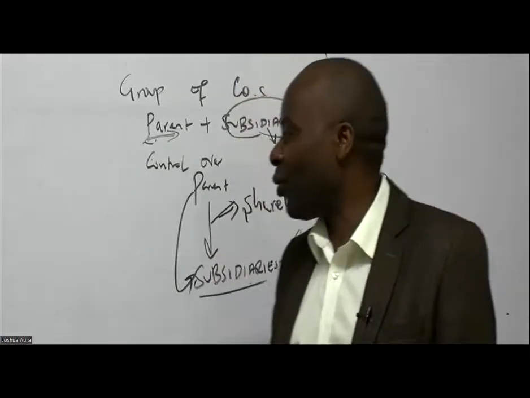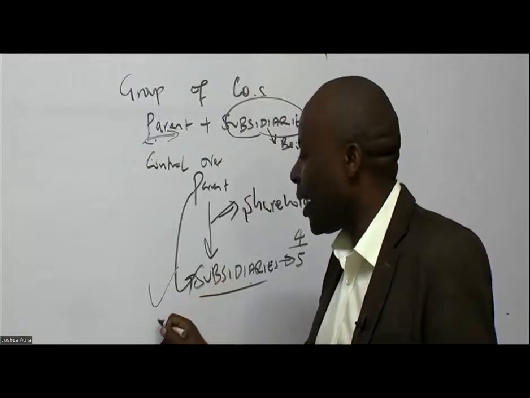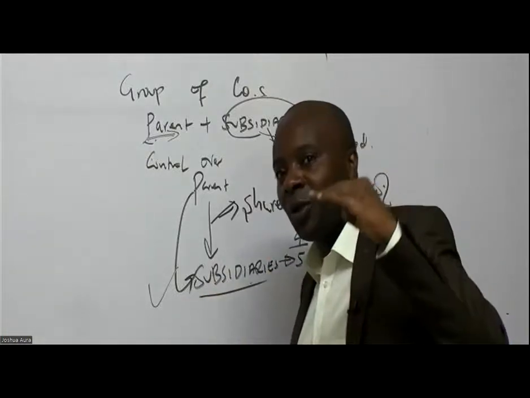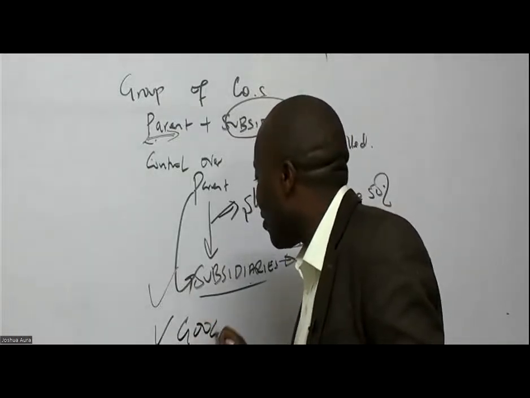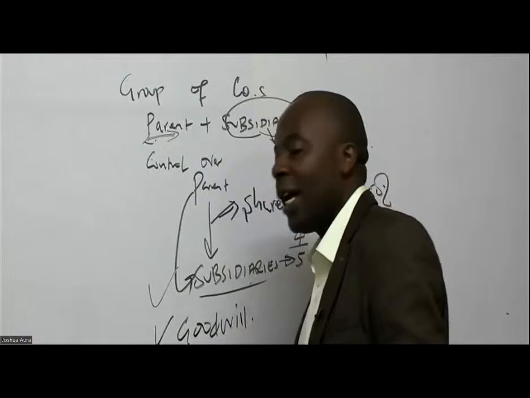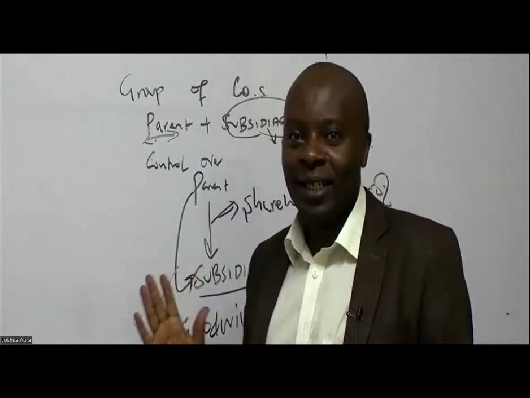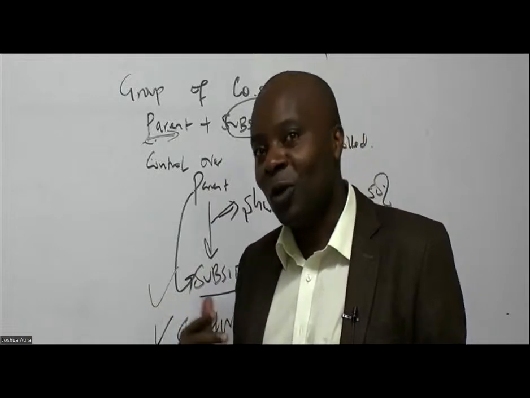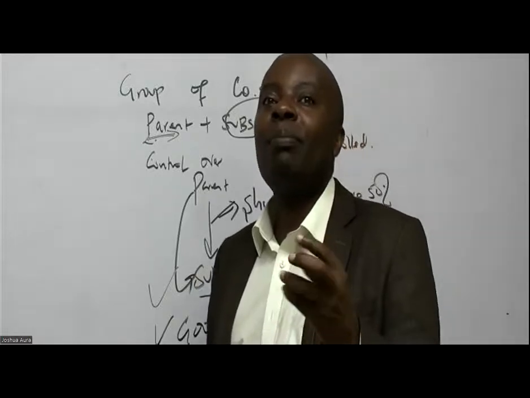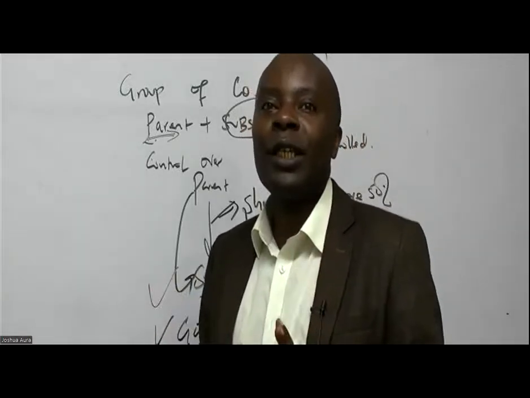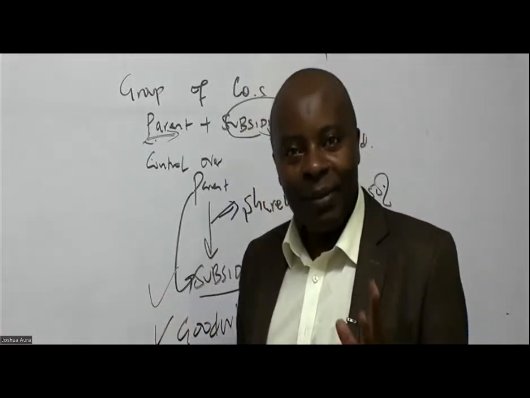Now, the other thing, ladies and gentlemen, in terms of the accounting entries, it's possible that this subsidiary was acquired at a higher price in comparison to the net assets. So it's possible that we acquired it at some goodwill. If goodwill exists, two things. I would want to know how it was computed. I would want to know whether from the time it was put into the books, from the acquisition date to today, there is any impairment loss. Is there any impairment loss?